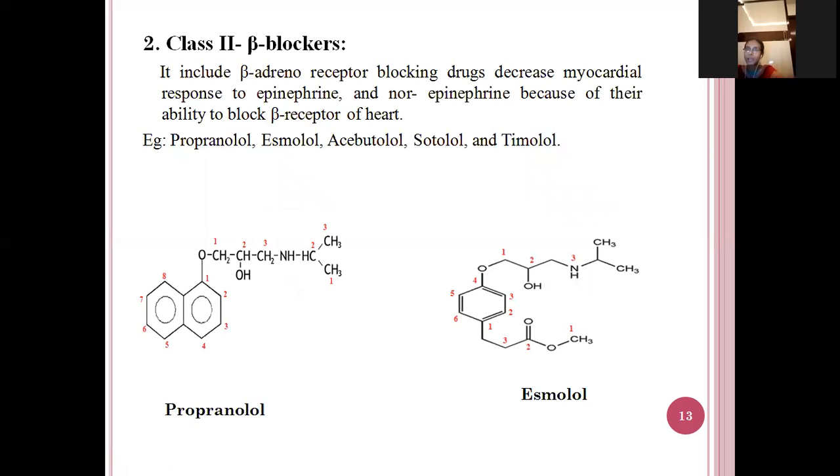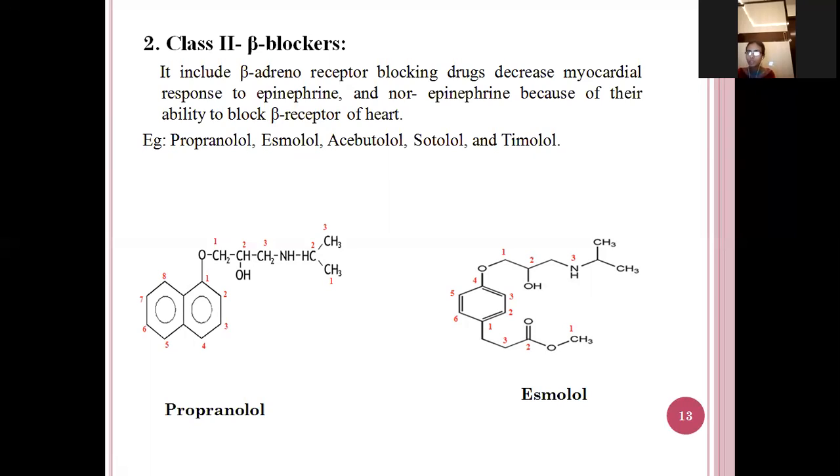Next, class 2 is also known as beta blocker. So it includes the beta adrenergic receptor blocking agents. They block the beta receptors, which decreases the myocardial response to epinephrine and norepinephrine because of their ability to block the beta receptors of the heart. Here we can see some of the drugs.